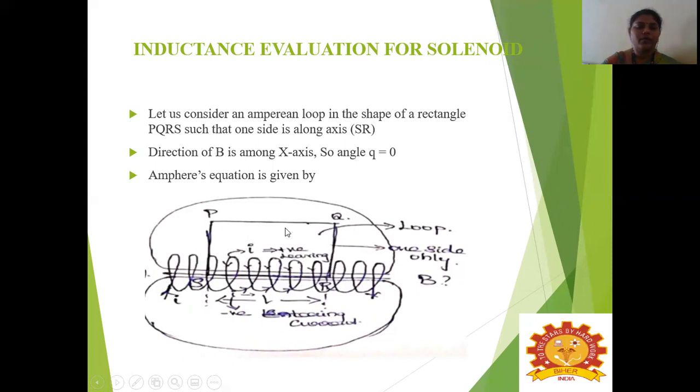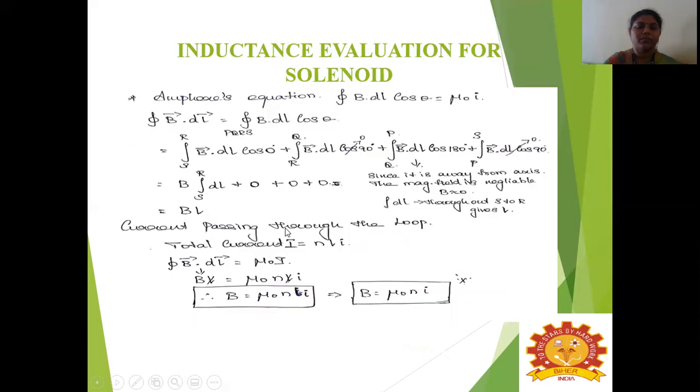Now we have to find the Ampere equation. Ampere's law is the closed line integral of B dot dl cos theta, which is equal to mu naught into I. This can be written as the closed line integral of B vector dot dl. Since we have considered an Amperian loop, we can split it over the edges of the rectangular loop, P, Q, R, S, of B dot dl cos theta. So first, can we take it segment-wise?